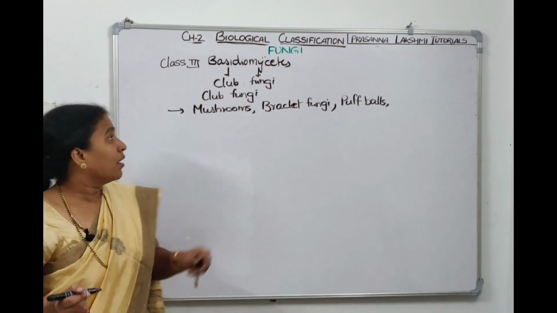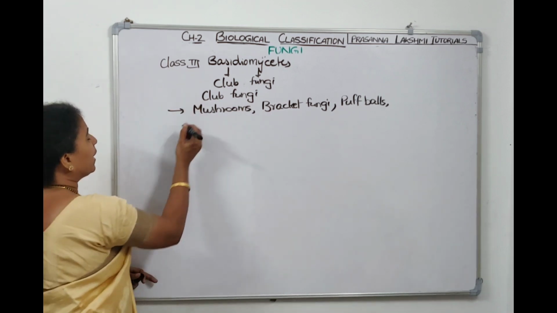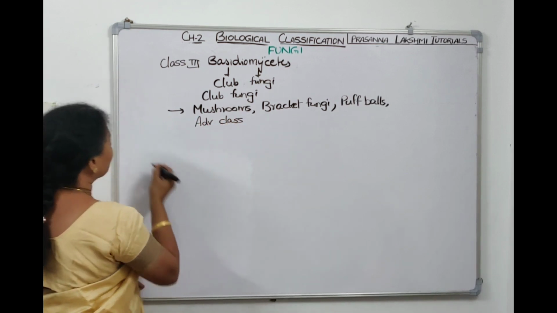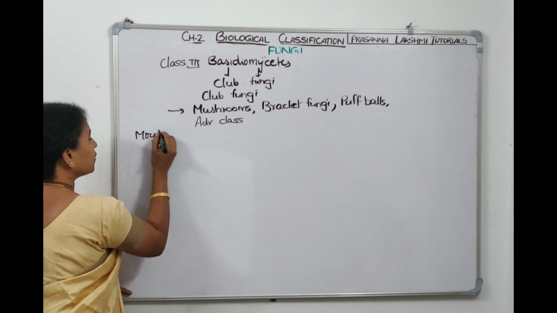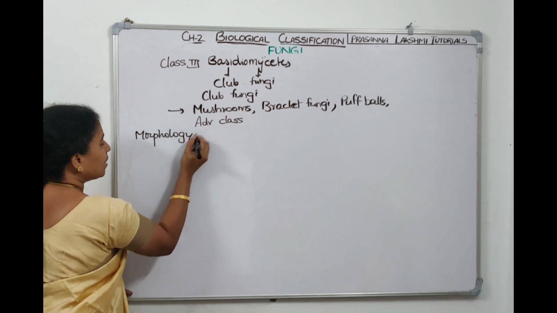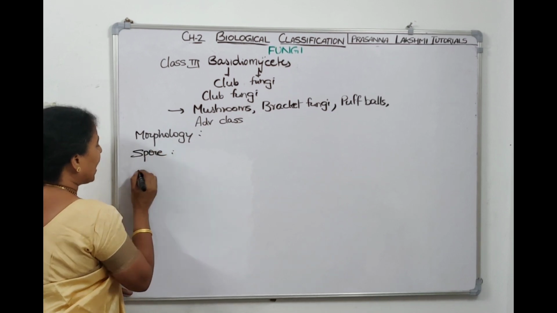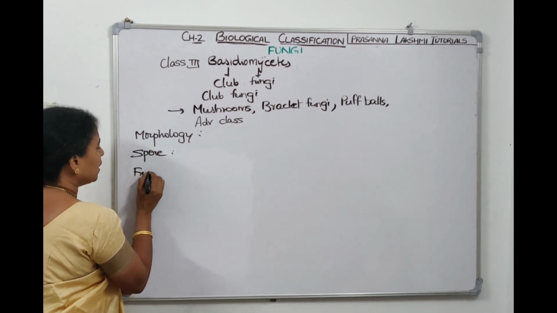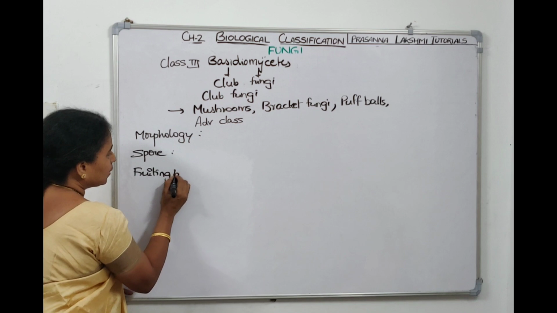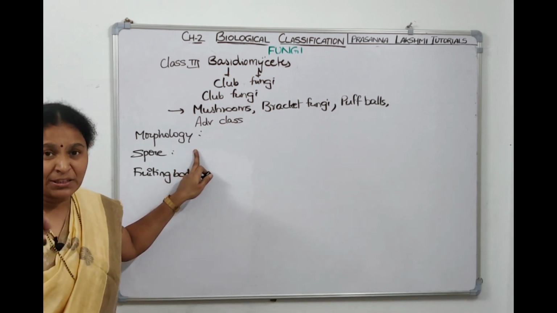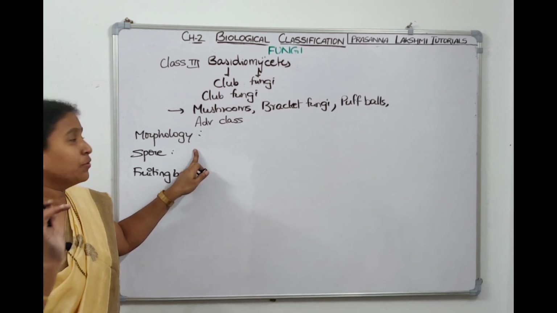So then what are the 3 points? This is also an advanced class, a higher class only. Talking about the 3 points, the first one is the morphology of the mycelium we need to talk. The second one is the type of spore we need to talk. And the third one is the fruiting body we need to talk. Now coming to mycelium, the mycelium is branched, it is septate and it is uninucleate.